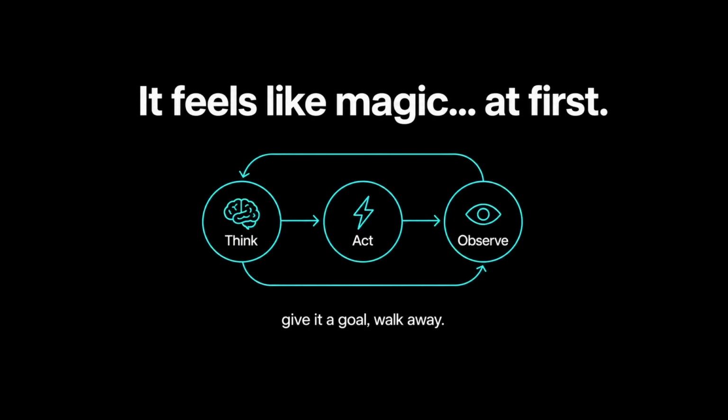And look, I get why we love this pattern. The whole pitch of an agent is you give it a goal and it loops. Think, act, check the result, think again until the job's done. No babysitting. That loop is literally the entire value proposition. It's what makes an agent different from a regular script.